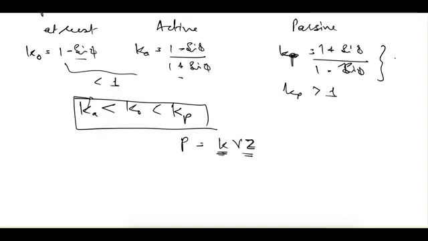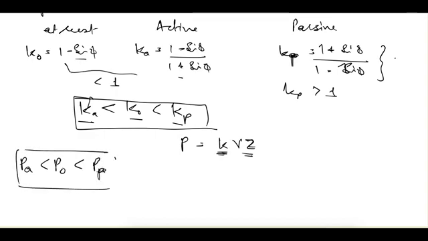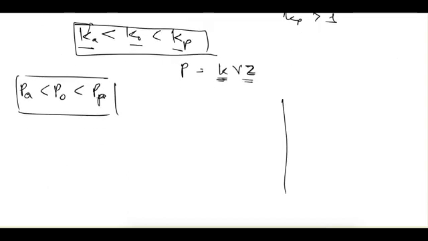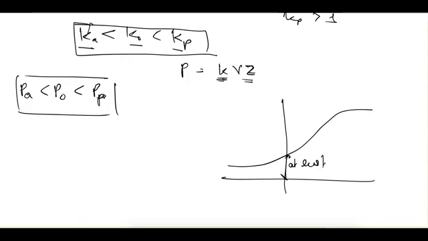So Ka is minimum, K naught is in between and Kp is maximum. So earth pressure at rest will be in between, earth pressure in active state is minimum and earth pressure in passive state is maximum, same as what we saw in this diagram. So this is the earth pressure at rest, or P naught. This is Pp, and this will be your Pa.